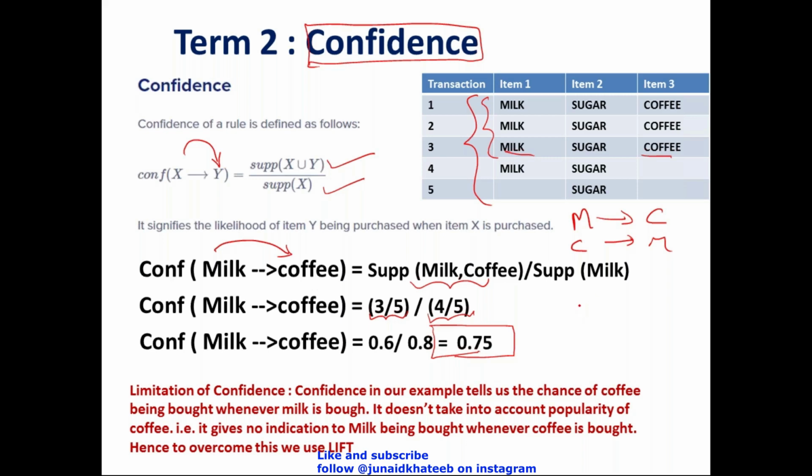Now, guys, suppose I went to pick up Parle G. I bought Crackjack. Most people will assume that yes, because this fellow was buying Parle G and saw Crackjack, the person picked up Crackjack. But it could have also happened that Crackjack was also a popular product, but maybe not as popular as Parle G. I had come to pick up Crackjack. I ended up picking up Parle G. Na? So over here, when I say the purchase of milk is pushing the purchase of coffee, the reverse implication is not taken into account. What about the purchase of coffee pushing the purchase of milk?